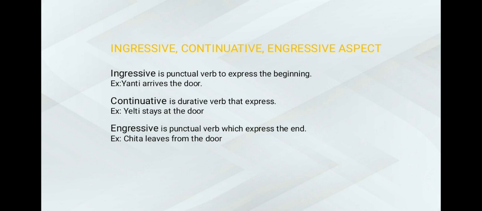For example: Yanti stays at the door. This is a grammatical aspect representing actions that are still happening. The last is inclusive, a punctual verb which expresses the end. Example: Yanti leaves from the door.